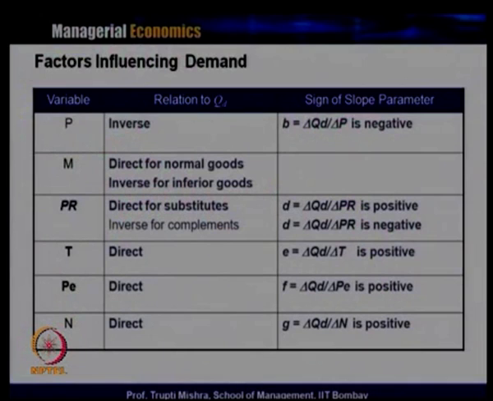Whereas, in case of complementary goods, how does it work? Suppose the complementary goods are tea and sugar. If the price of sugar is increasing, that leads to a decrease in the quantity demanded of sugar, and that also leads to a decrease in the quantity demanded of tea.